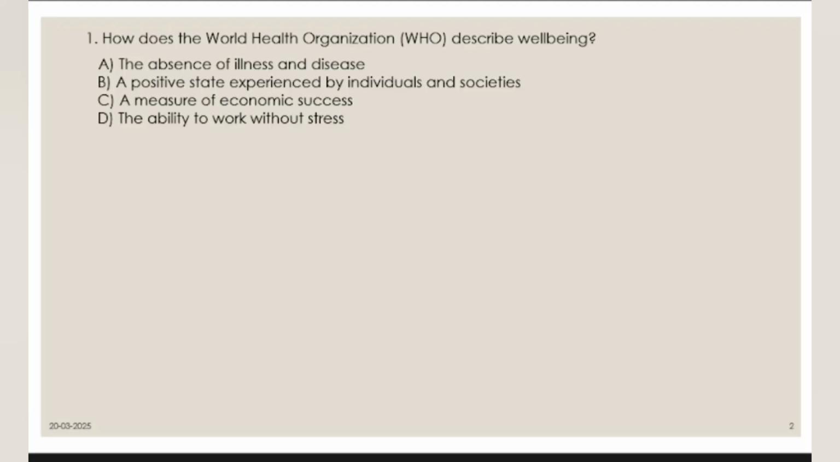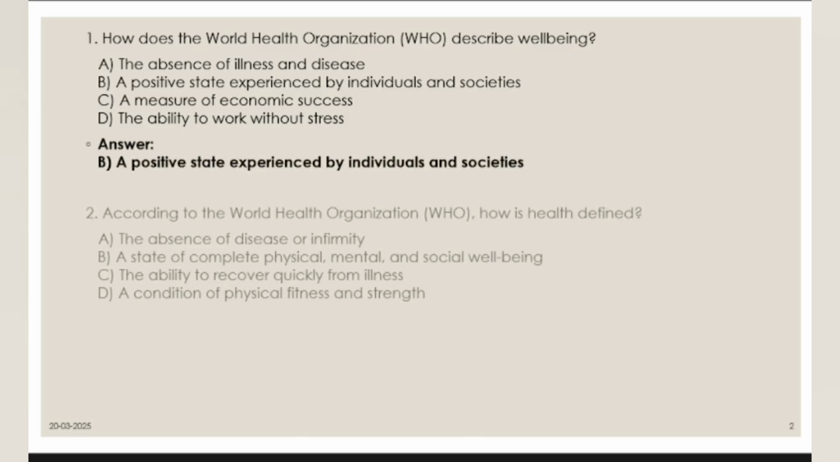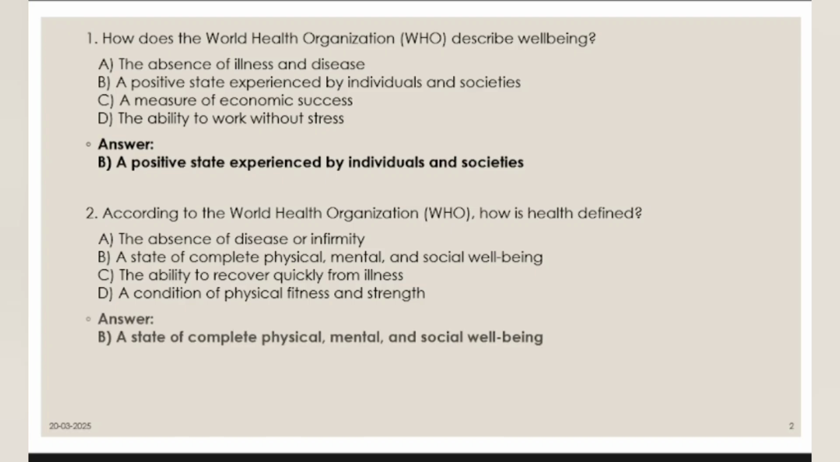Yes. How does the World Health Organization describe well-being? What is the answer? Option B, positive state experienced by individuals and society. Yes, you are right. Good. Then second one. See, like this your exam paper will be there. According to WHO, how is health defined? Health is a state of complete physical, mental, social well-being. Yes, you are right. See, when I am going through class, I will be highlighting that in yellow color. You have to remember that in order to perform well in exams.